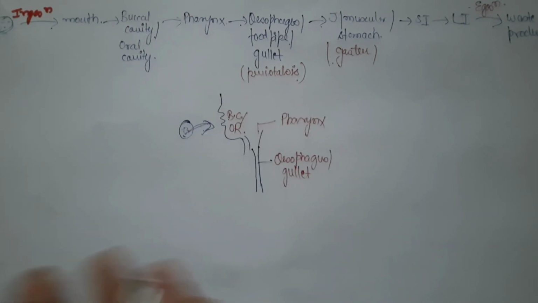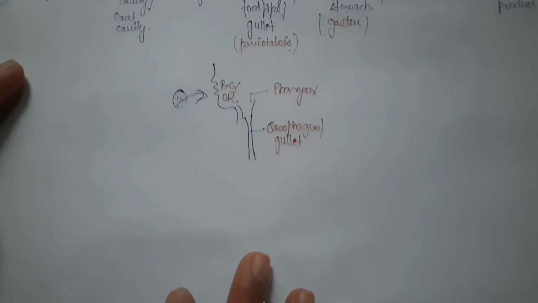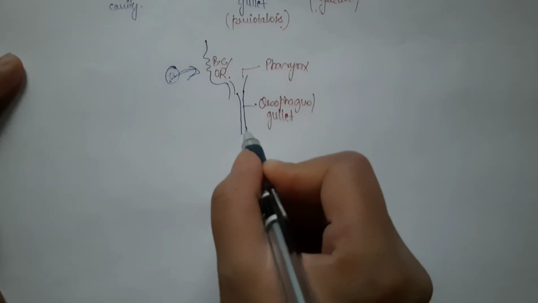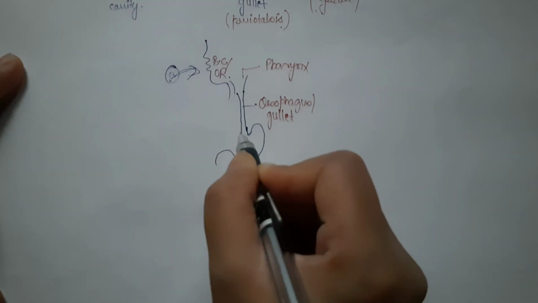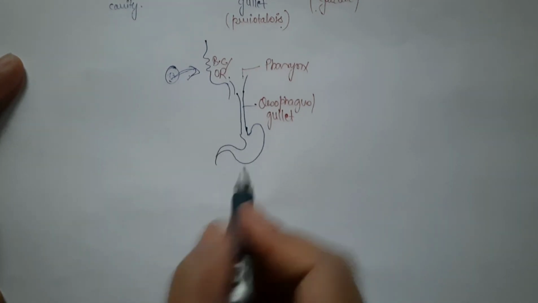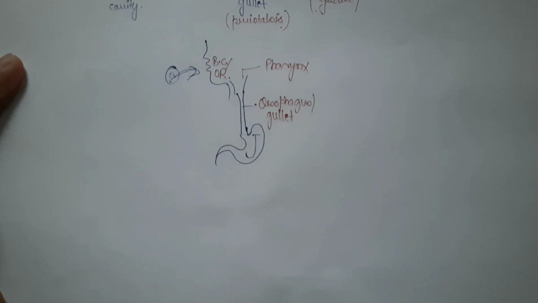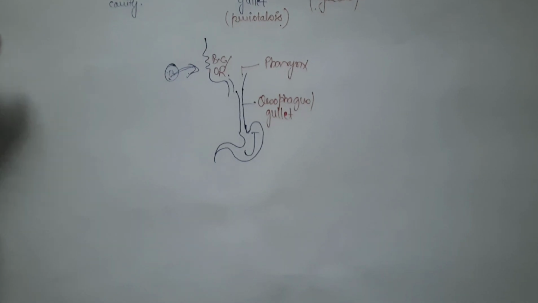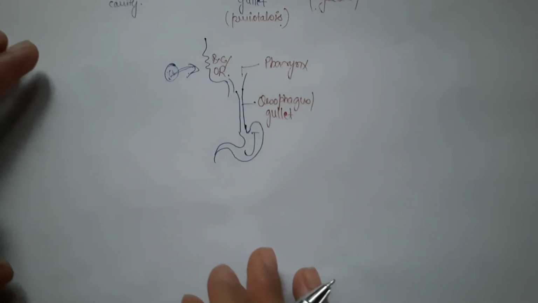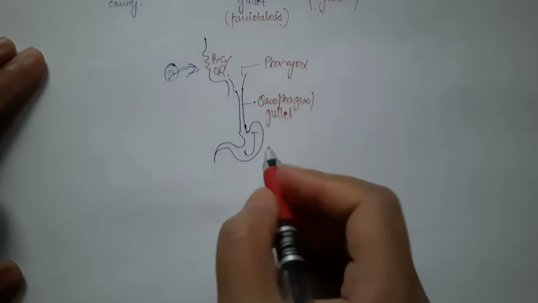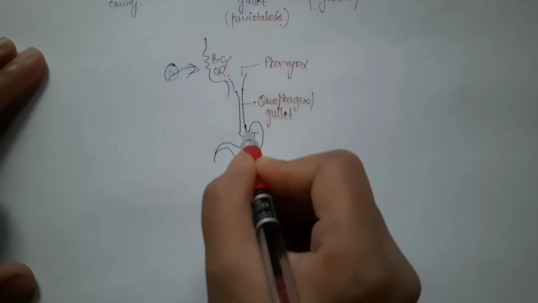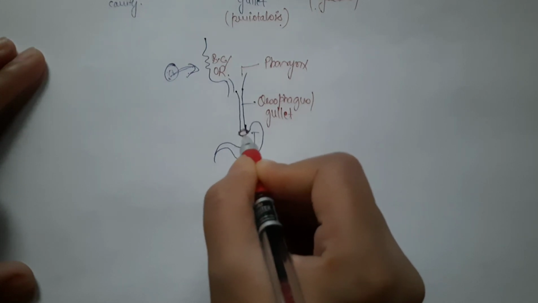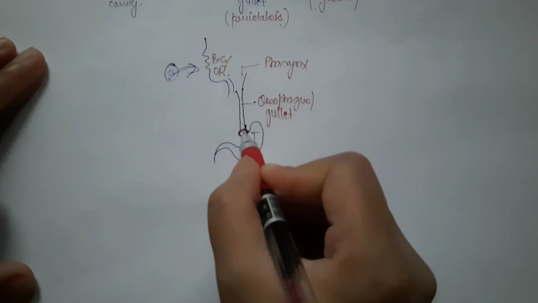And from the esophagus food goes into a J-shaped structure. You can see that the stomach looks like a J. So, as per NCERT, the stomach, or gaster, has 4 parts. Initially, here there is a sphincter.